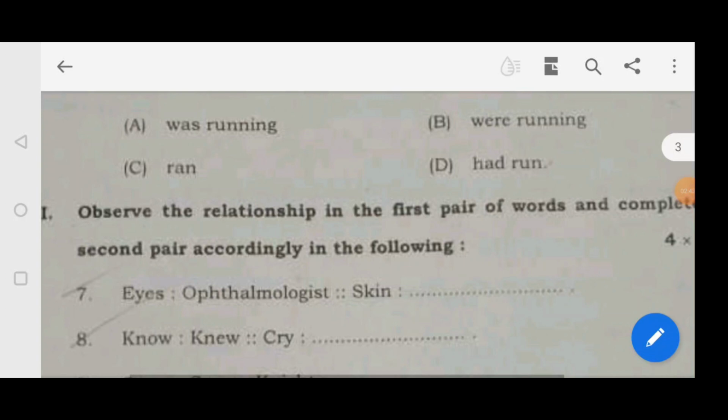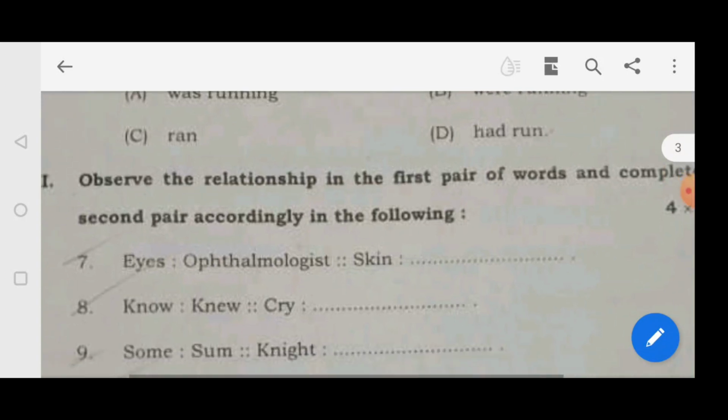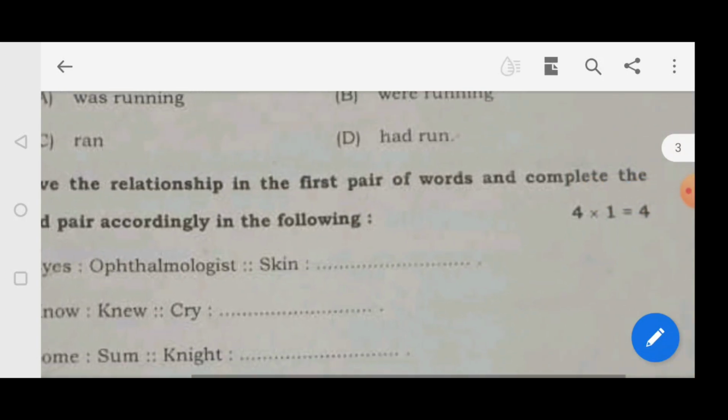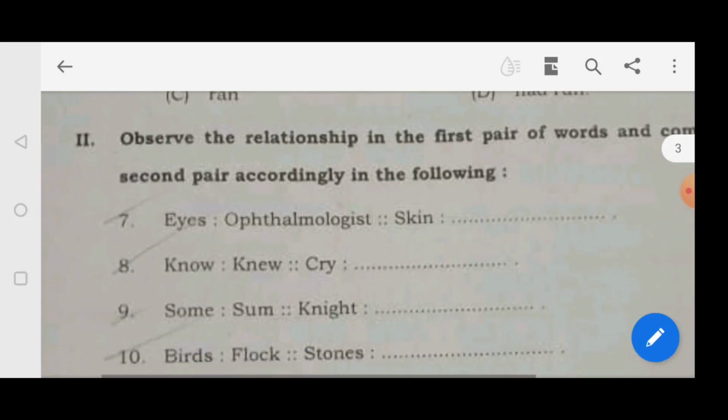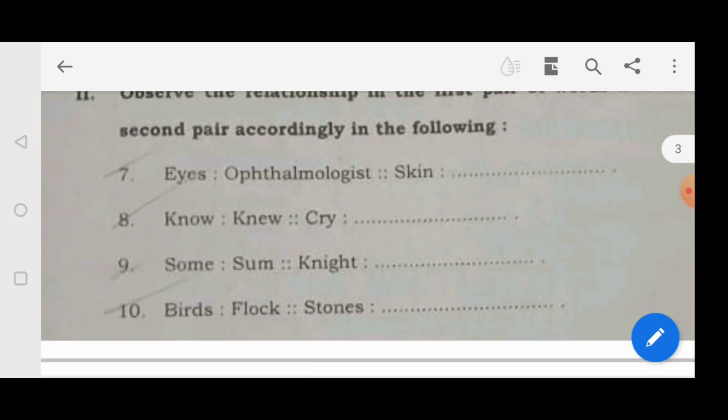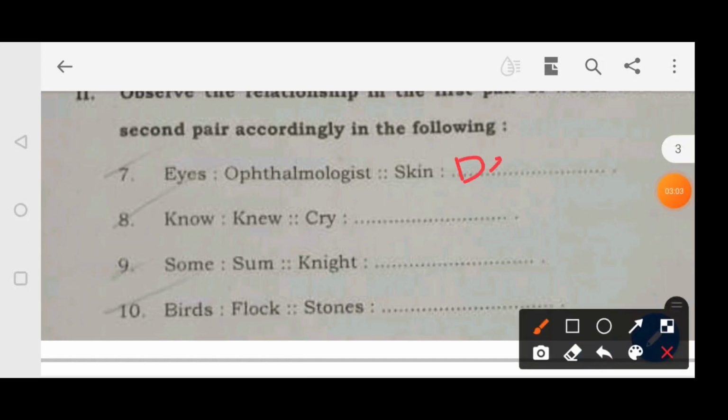So moving on to the second main. Observe the relationship in the first pair of words and complete the second pair accordingly in the following. Option A is ophthalmologist and skin. The person who treats skin problems, what we will call him is dermatologist.